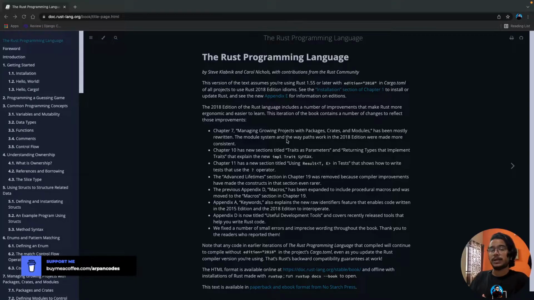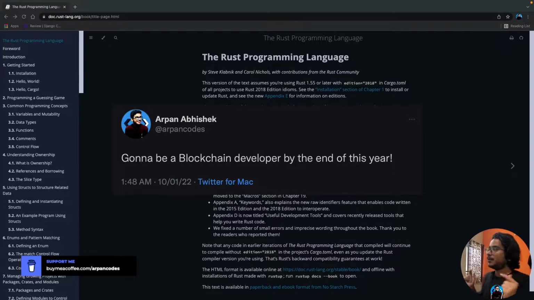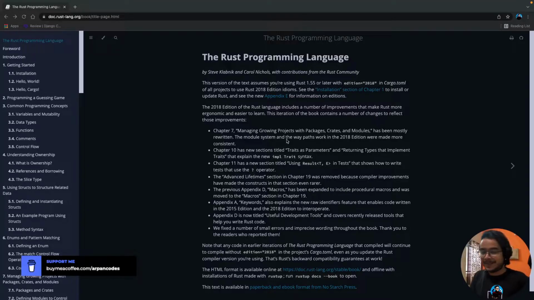I'm working with a project, a blockchain project, right? A Web3. So this is possibly the year when I step into Web3. Well, I have already stepped into it, but hopefully by the end of this year, I'll be really good at it, right? That's the New Year resolution that I have taken. I have posted that on my Twitter as well. If you haven't checked it out, just go ahead and follow me on Twitter, right?